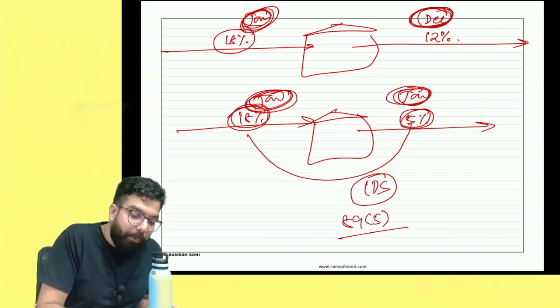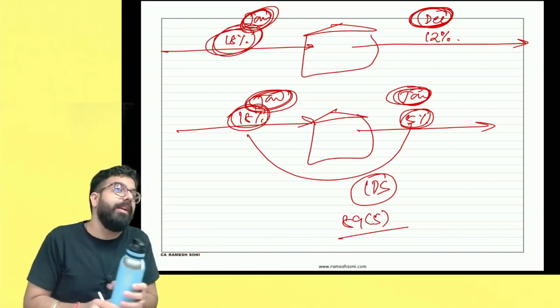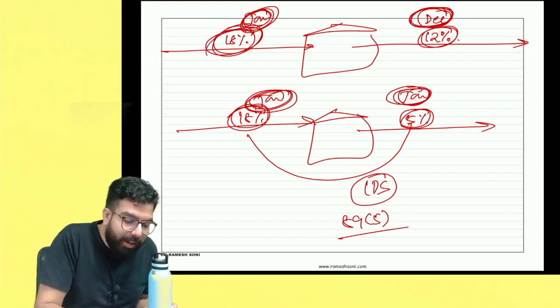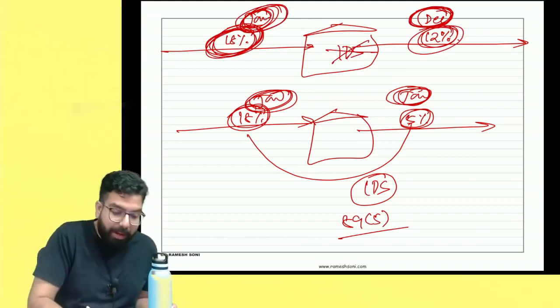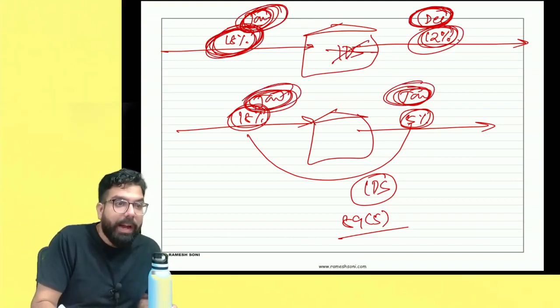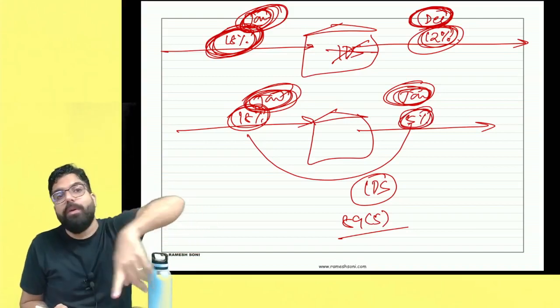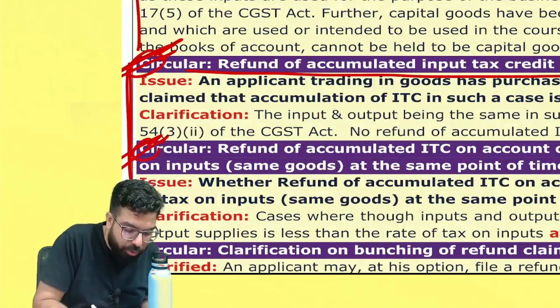But sir, suppose I bought the goods at 18%, and after one year the government reduced the rate to 12%. In this scenario, because the rates are different at different points of time, you will not be given any inverted duty structure refund. But if it is the same point of time and you are charging a lower rate, then it comes under inverted duty structure and you will be given refund under 89.5. The same thing has been told in these two circulars.